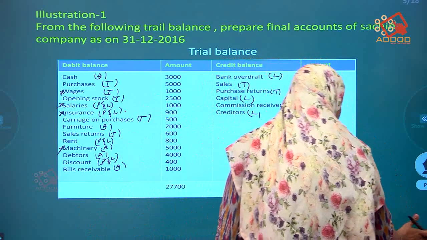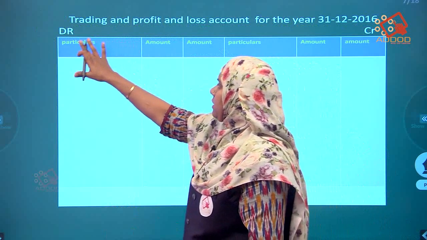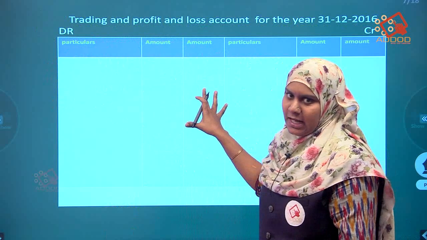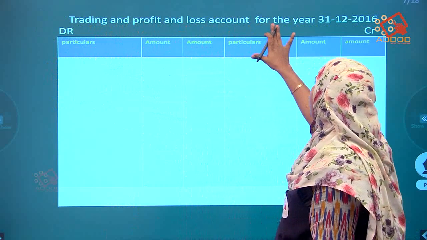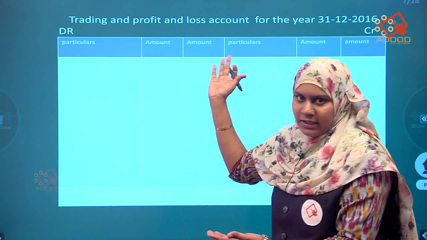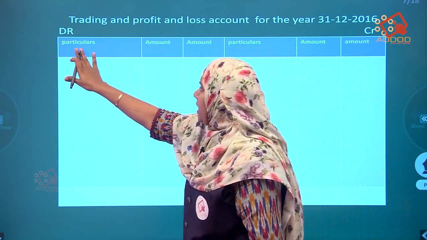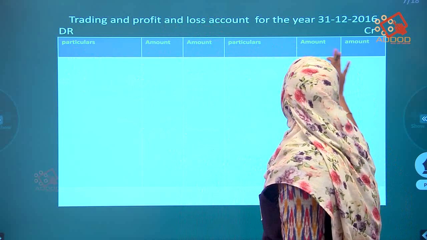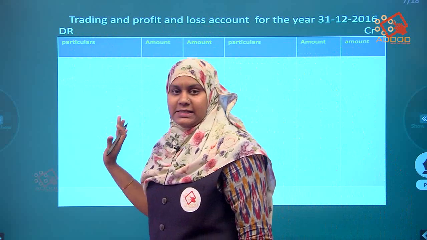First, in the trading account it will come. So this is the solution. Format is compulsory. As I said, trading and profit and loss account for the year 31st 12 2016. From where did I get that 31st 12 2016? It is in the question itself. Okay, so particulars, amount, particulars, amount, DR and CR. So this is the trading account.